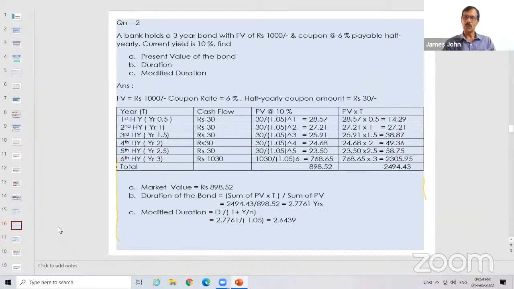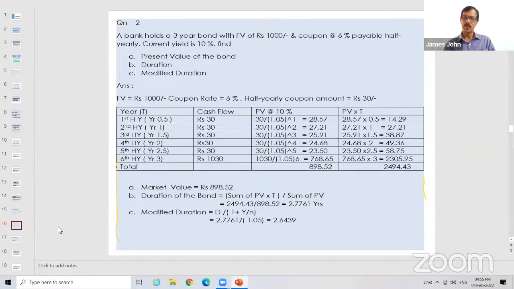YTM. Yeah, but my question is that one. Then by calculating that PV, the rate we are using, is it the YTM? No. See, what is YTM? YTM is the rate. Here you are calculating the value. A person wanted to invest in this particular bond. He says, I need a return of 10%. At what price can I buy this bond? For that he calculates, and if he gets this bond at 898.52, even though the coupon rate is 6%, he gets a return of 10% because he gets the bond at a reduced price. Got it?